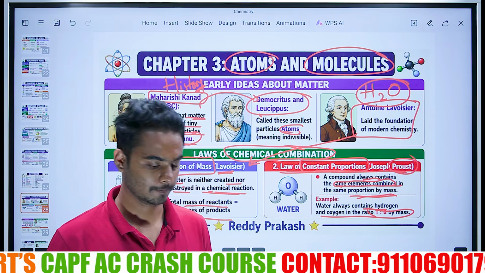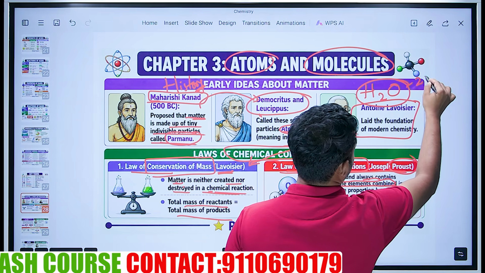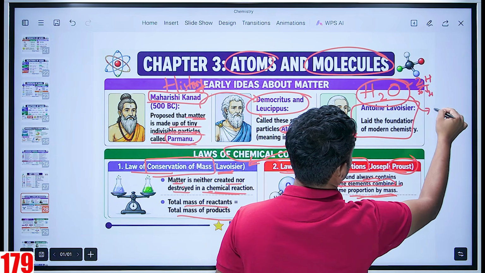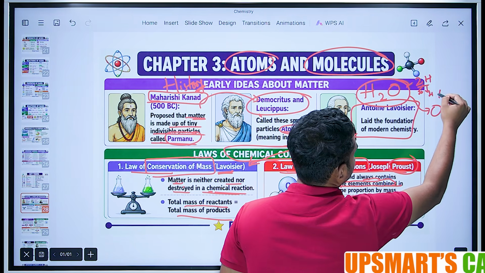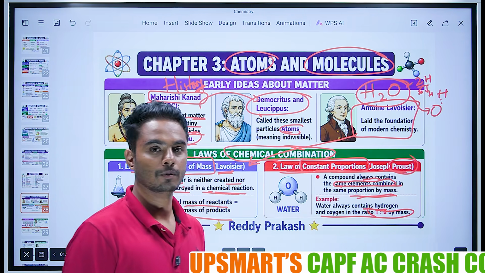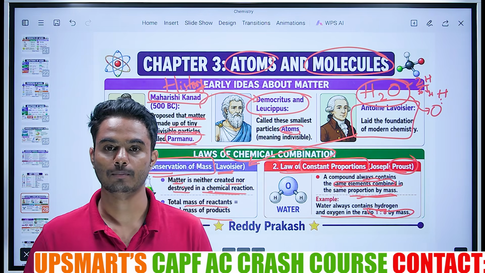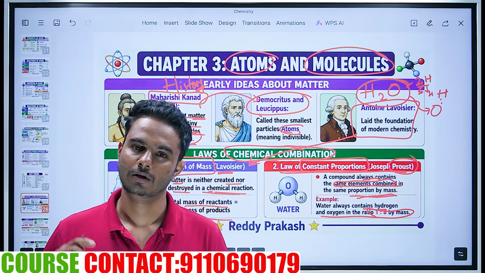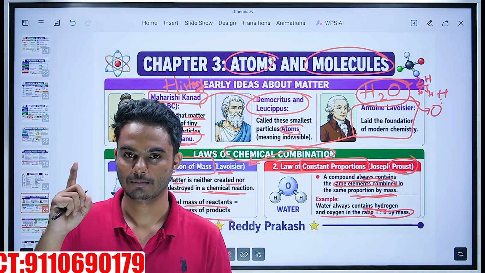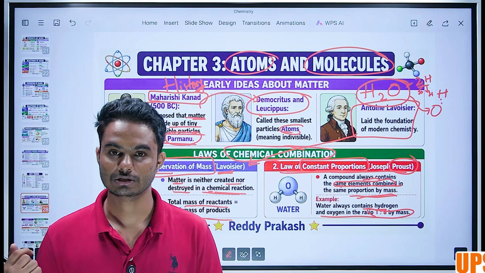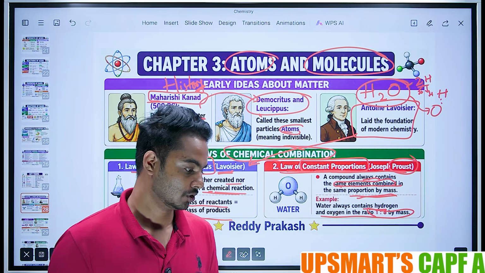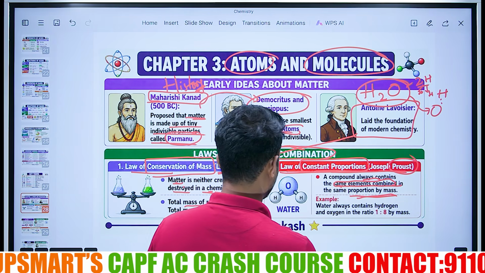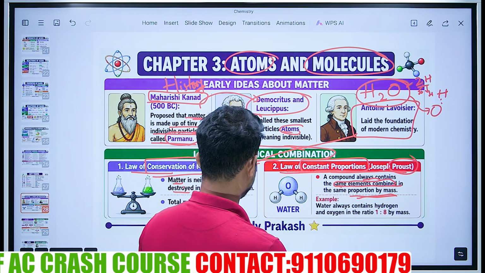H2O is a compound. It will have 2 H and one O, right? So the proportion will be the mass of H and O. We'll get to the mass of elements in the coming concepts, but before that, the mass of hydrogen is 1 unit and the mass of oxygen is 8 units. So the proportion will be 1:8. Water always contains hydrogen and oxygen in the ratio of 1:8.